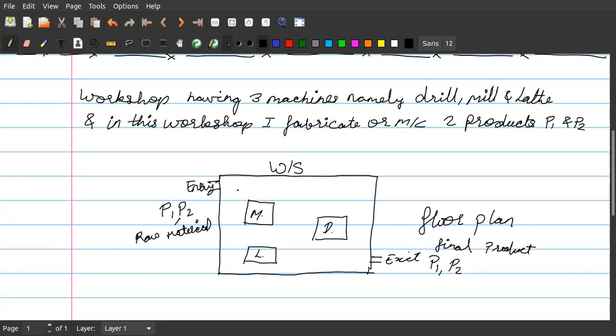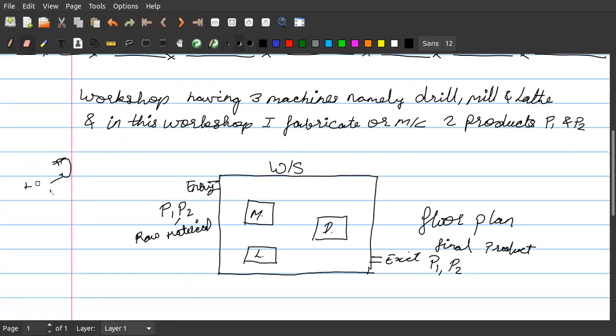Okay. So a person may enter here, raw material may enter here, they may get processed on milling machine, lathe machine, drill machine, and get exited at the exit point. Now is it clear? So at the entry, we have raw material for two products. I am manufacturing two different products. Say one product looks like a shaft with a central drill. So you have an axis like this, and through the axis you have a drill. So it's a shaft. Okay, clear?